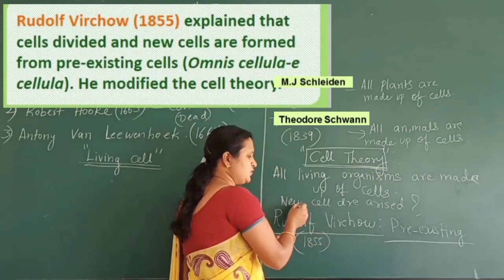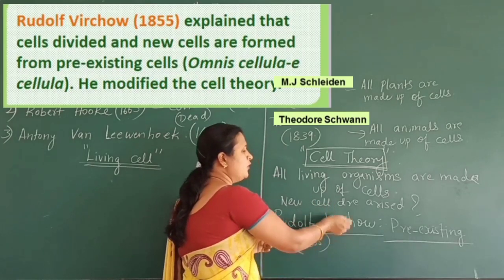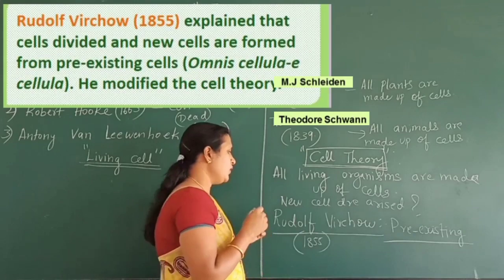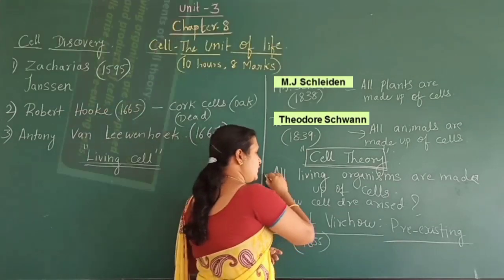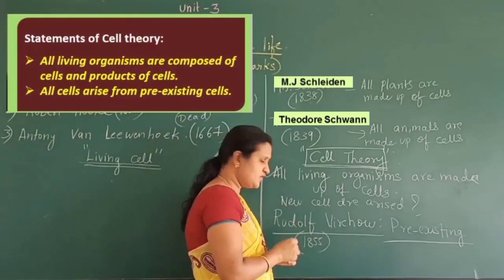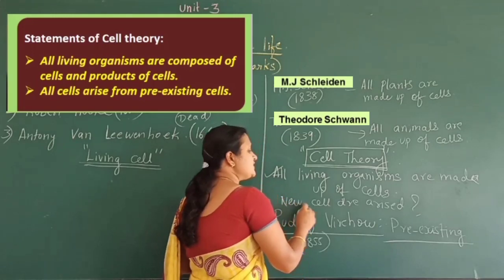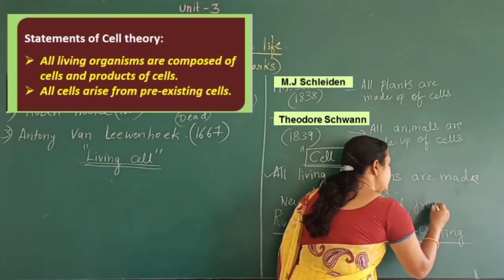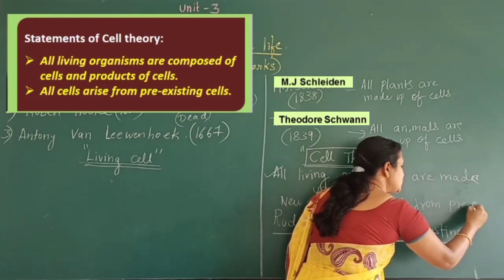And hence by giving an answer to this, Rudolf Virchow gave a final shape to the cell theory, and according to that, all living organisms are made up of cells, and the new cells arise from pre-existing cells.